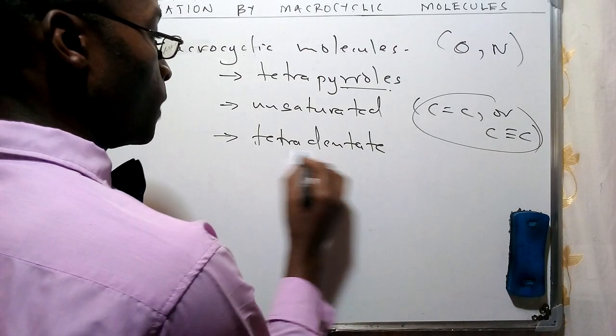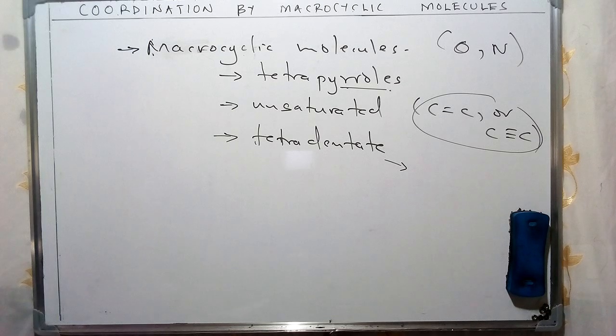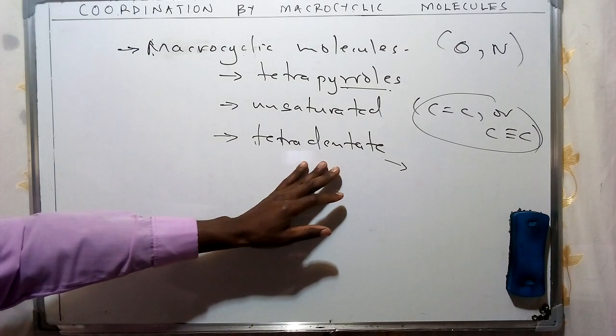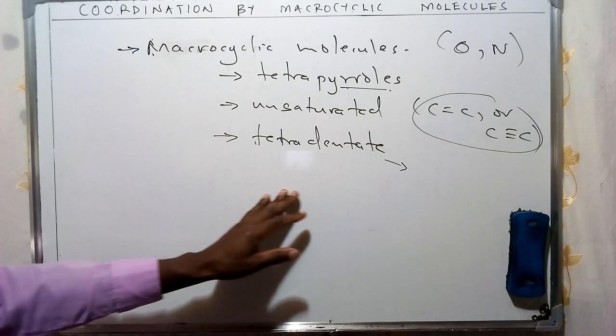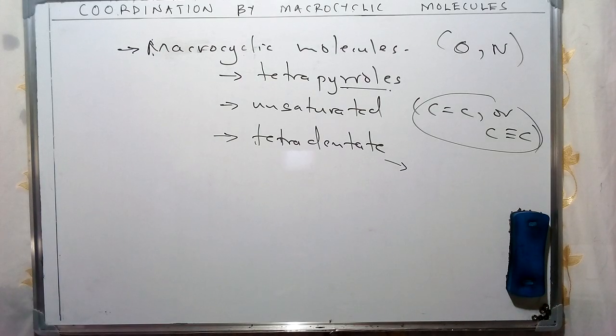And they're going to be tetradentate, which means they consist of 4 donor atoms coordinating with a central metal to form a complex. These are ligands that bind donor atoms to the center atom to form various types of complexes.